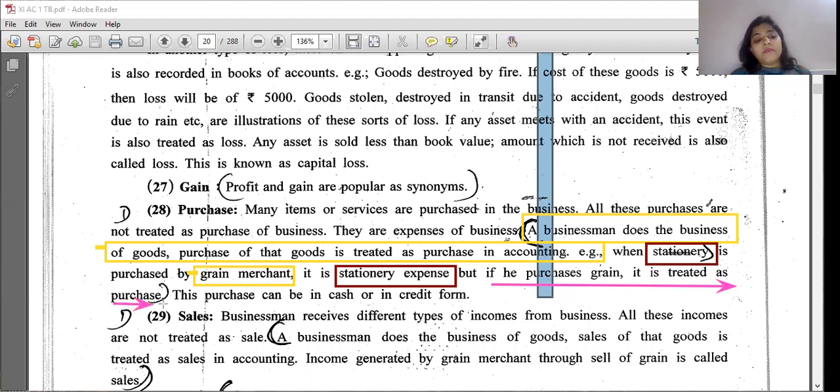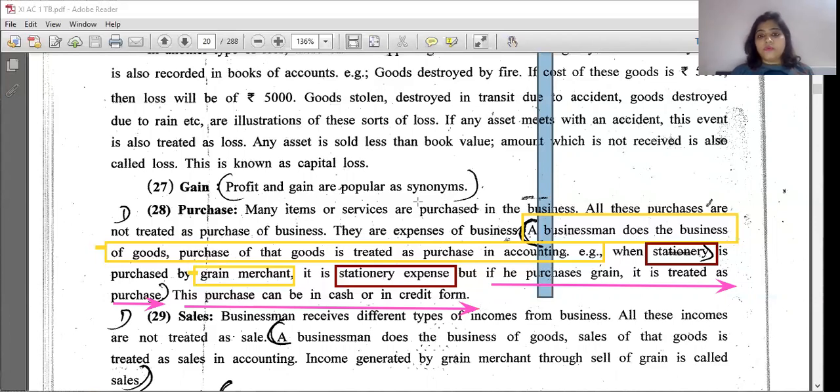Then only it will be treated as purchase. This purchase can be in cash or credit form. Are you clear with it? When the term purchase is used in business, it means the businessman is dealing in goods. That is the only purchase. Other than that, if he purchases any asset or any other thing, it is treated as other expense. Is it clear? I'm stopping over here, and I hope you all are clear about this.